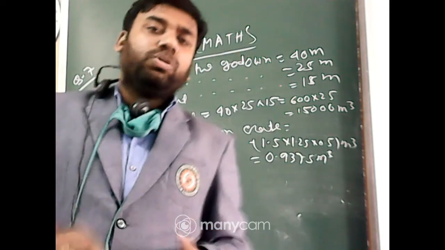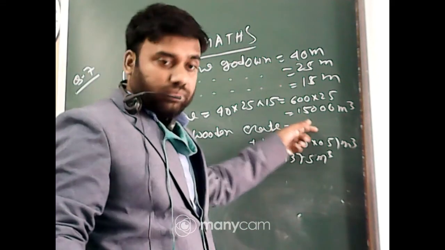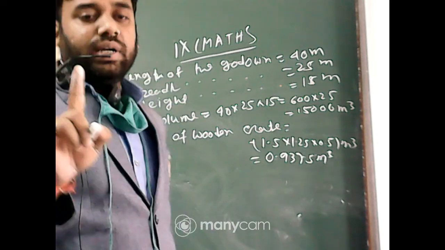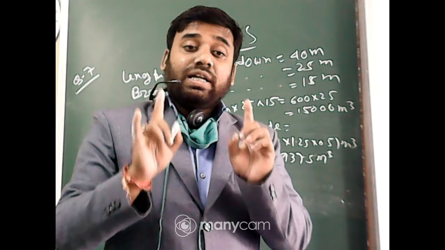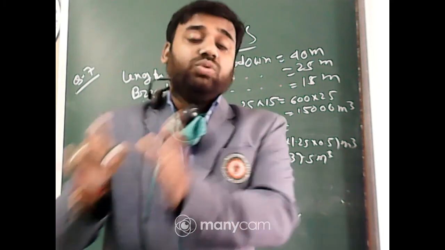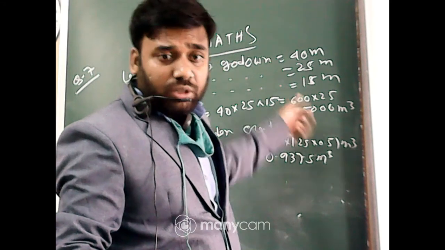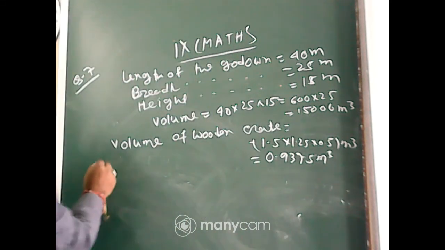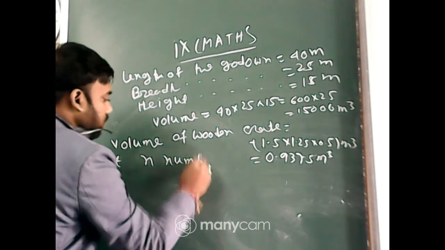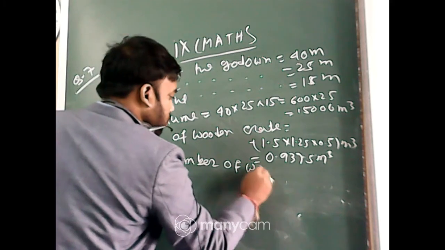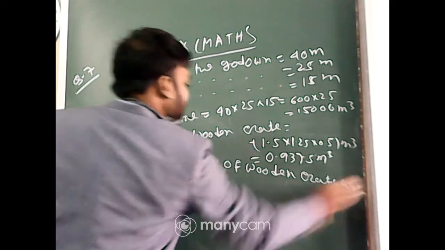So the volume of n wooden crates is equal to the volume of the godown. Is it okay, yes or no? If you got that point, then write it down. So n into the volume of one wooden crate equals the volume of the godown.